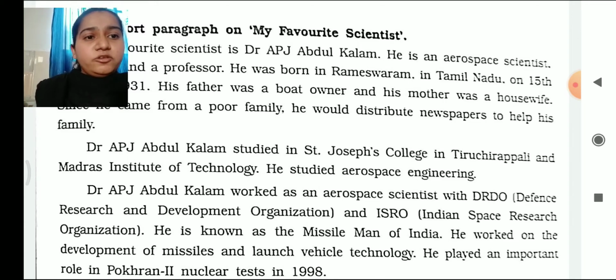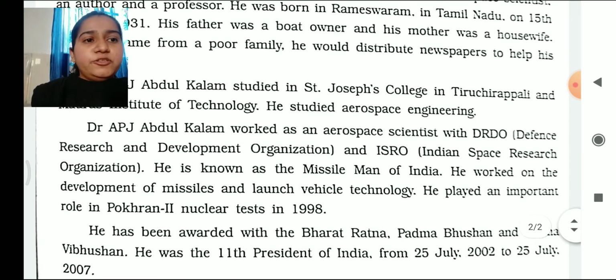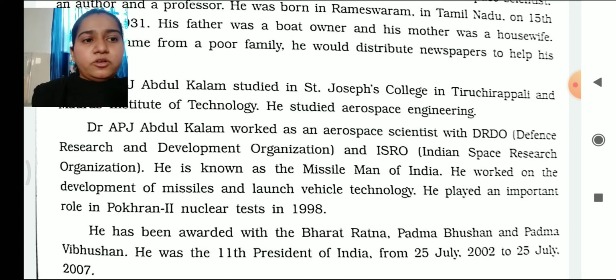He studied aerospace engineering. Dr. Kalam worked as an aerospace scientist with DRDO, that is Defense Research and Development Organization, and ISRO, that is Indian Space Research Organization. He is also known as the Missile Man of India. He worked on the development of missile and launch vehicle technology. He played an important role in the Pokhran 2 nuclear test in 1998.